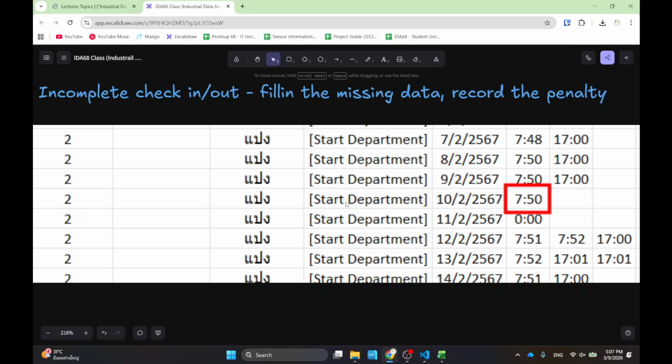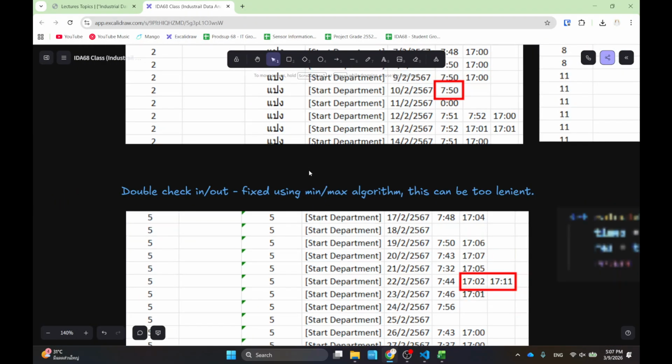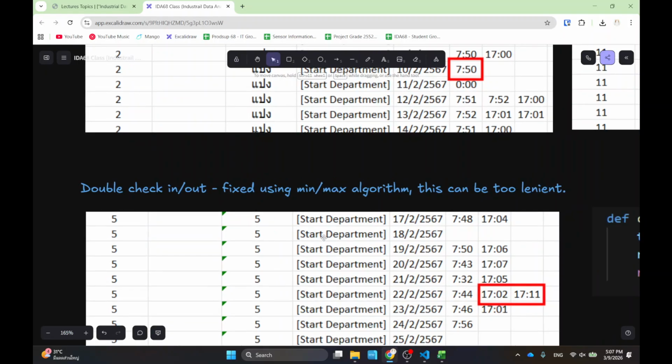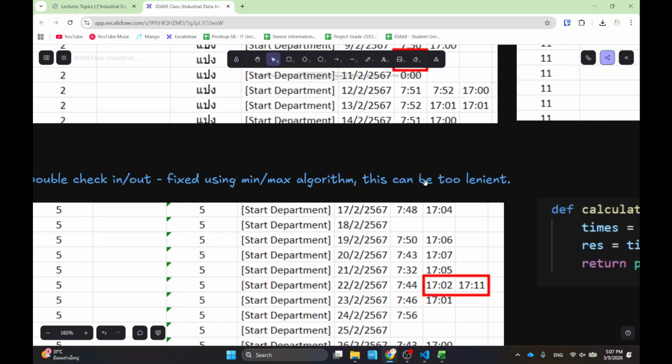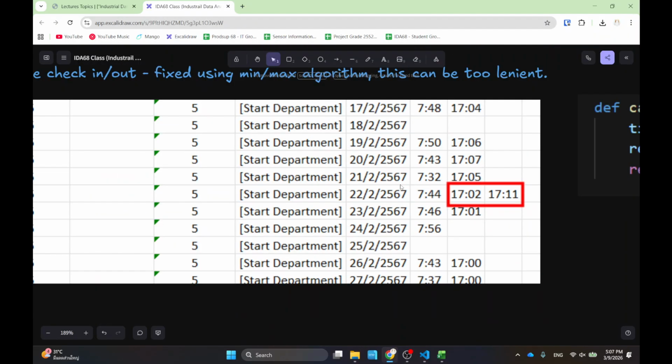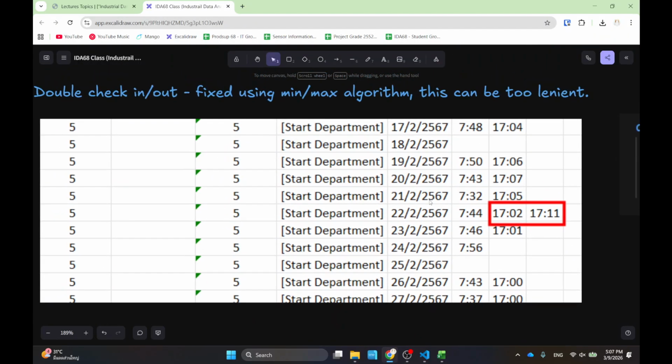So I want to record how many times there are incomplete check-in and check-out per month, okay? And there can also be something like this, where there are multiple check-outs but one check-in, okay? So the algorithm has to be able to take into account cases where there is an odd number of check-ins.